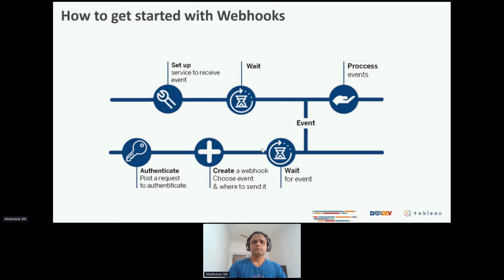Typical subscription mechanism. You basically request a push of a particular event once you're subscribed to it. And there is a service that Tableau runs in the background that looks for the event that you've configured, authenticates you, makes sure that you have the right access to receive the event, and then the event gets delivered directly to you. Right now, the events are pretty limited as of now. Most of them are system events in terms of workbooks being created, data sources being refreshed, etc.